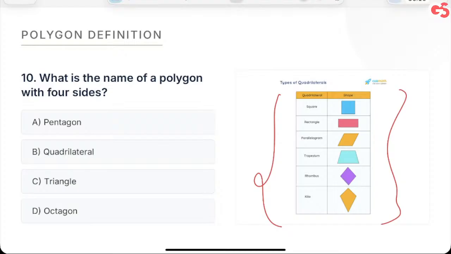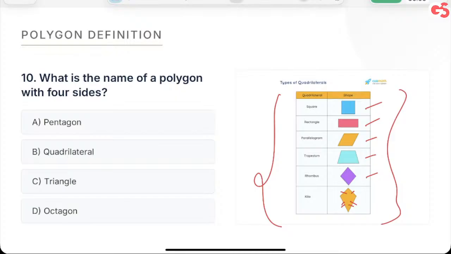A square has all four sides equal, a rectangle has opposite sides equal, a parallelogram has opposite sides parallel and equal, a trapezium has one pair of opposite sides parallel, and the other can be unequal. A rhombus has all sides equal, not necessarily at right angles, and this is the kite where the adjacent sides are equal, not the opposite ones.